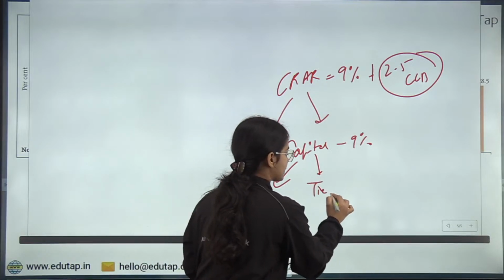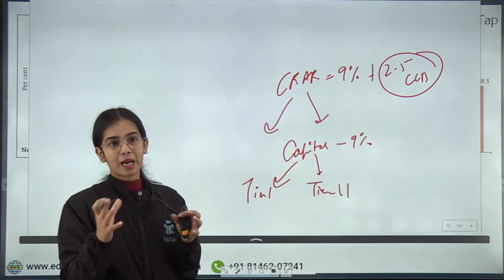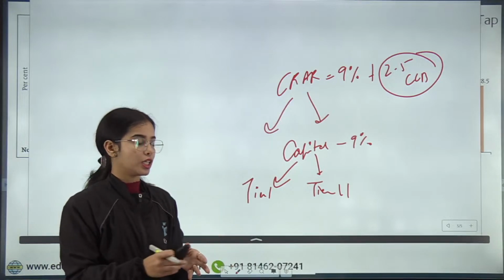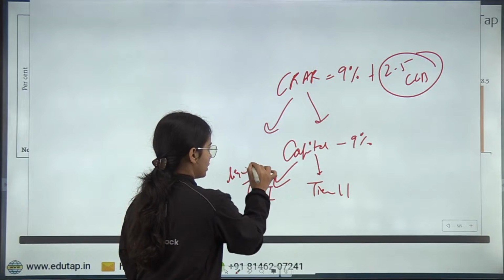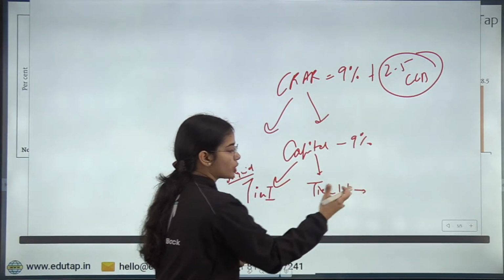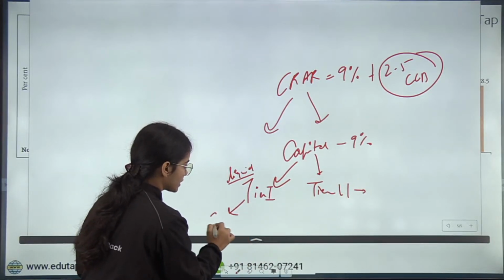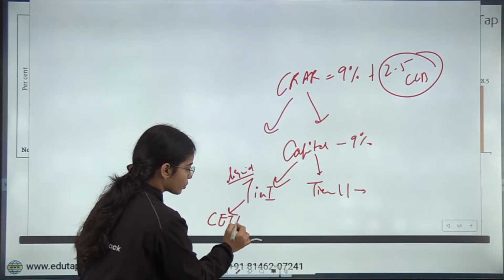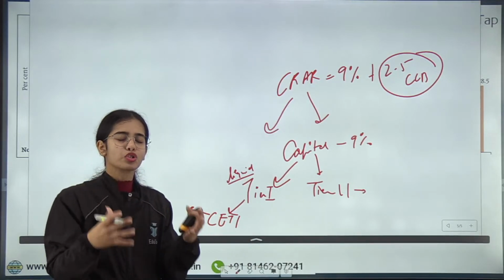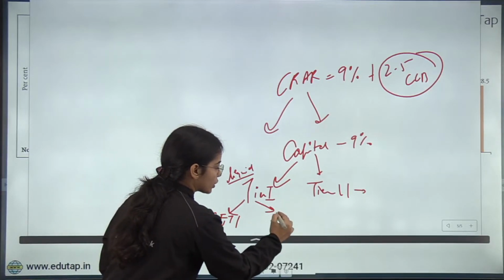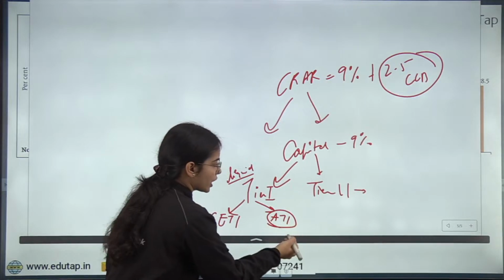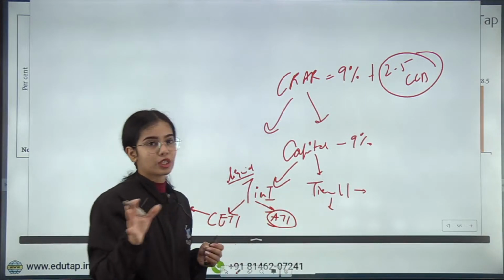Tier 2 capital is the capital that the bank is holding that is not very liquid. Tier 1 capital is divided into common equity tier 1, which is considered the most liquid capital the bank can have, and tier 1 capital also includes AT1 bonds. Tier 2 capital is usually not so liquid capital.